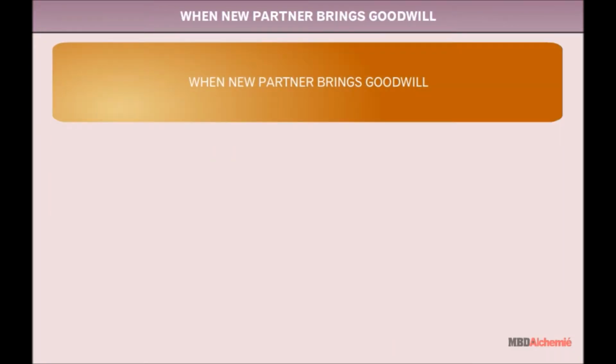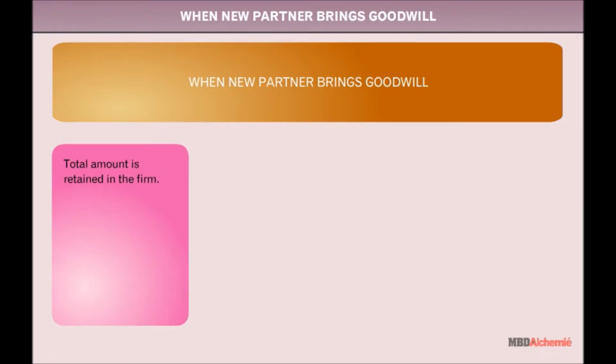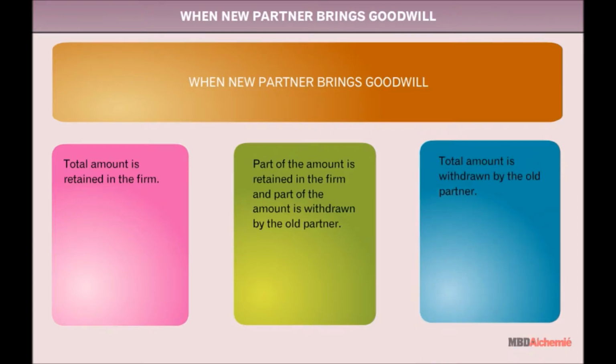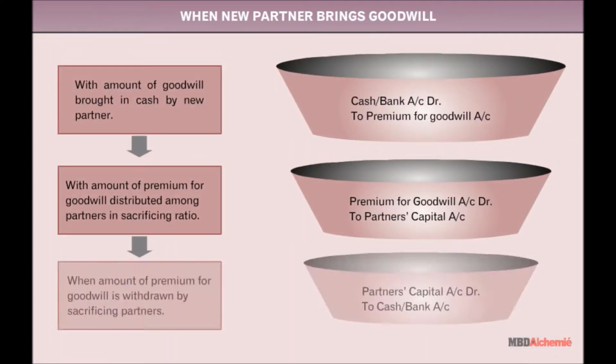When the new partner brings goodwill, this may be treated as follows: the total amount is retained in the firm, part of the amount is retained in the firm and part of the amount is withdrawn by the old partners, or the total amount is withdrawn by the old partners. Journal entries for the same are: